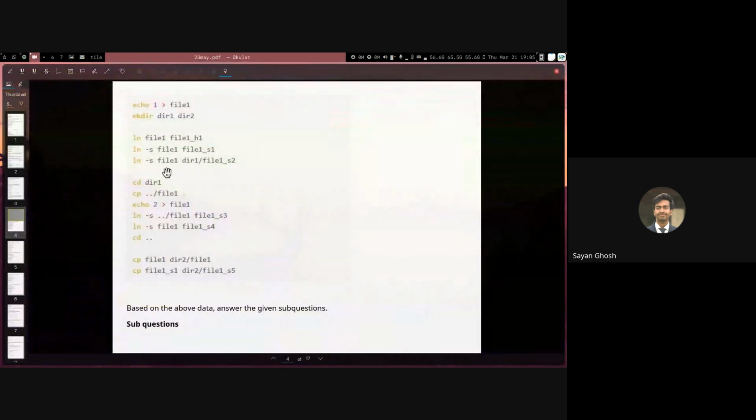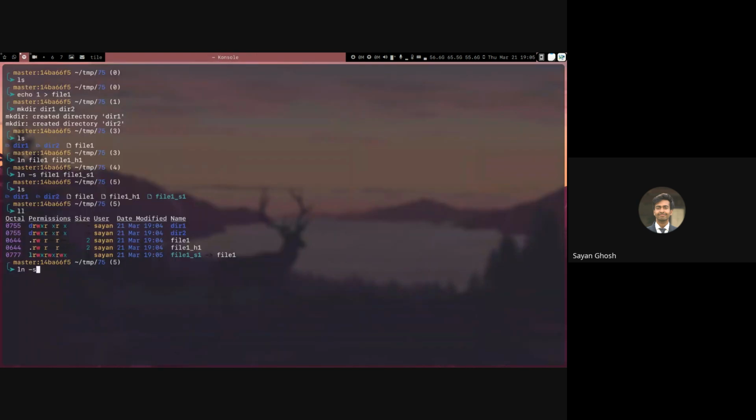Then we are making another soft link. We are doing ln -s file1 dir1/file1_s2.